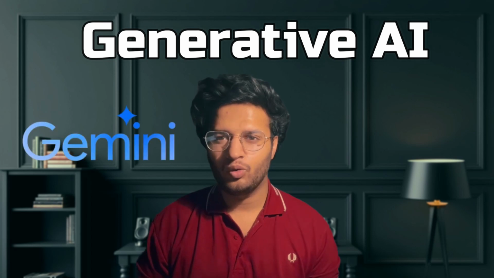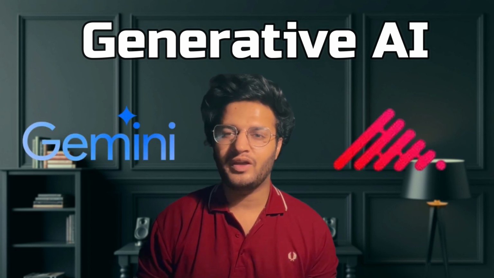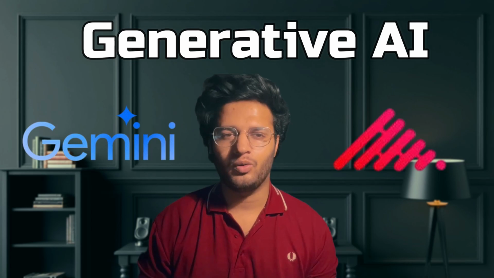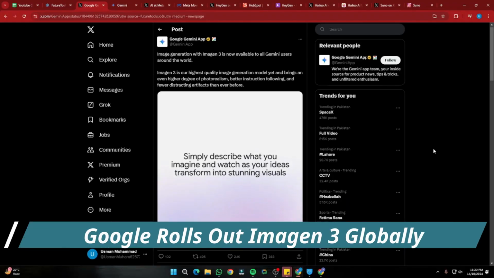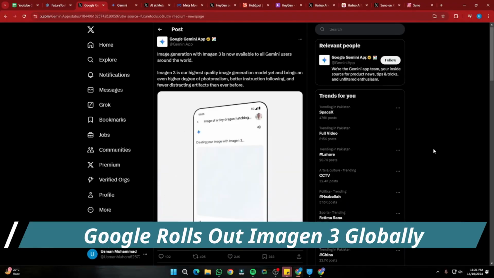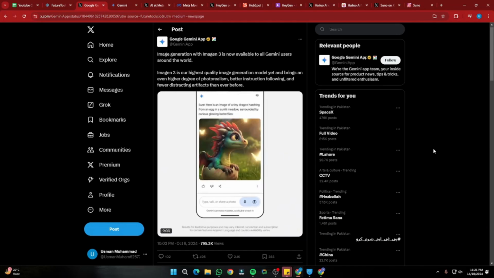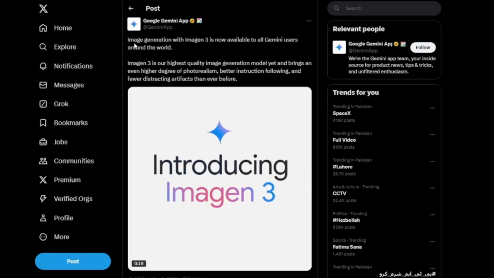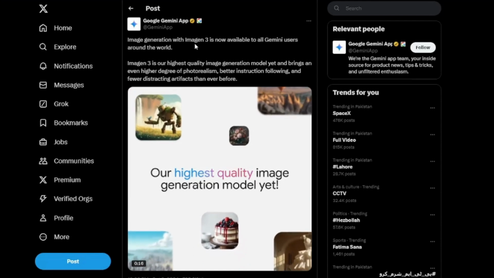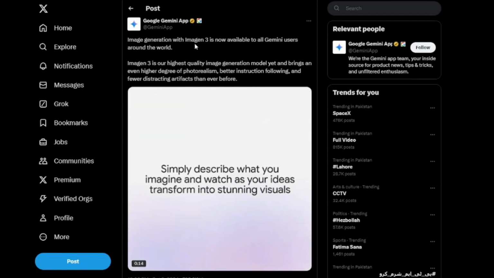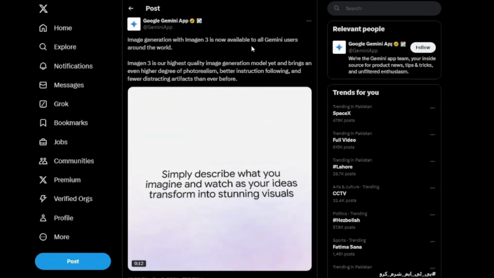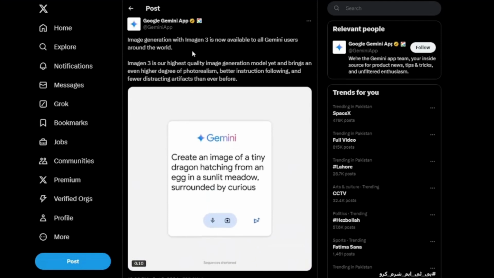Then in generative AI, the tools that we'll be covering are Google's new Imagine 3 in Gemini and the new open source AI video generator Pyramid Flow. Alright, in our next category of generative AI, we have a very exciting update from Google Gemini. On their X post, they have introduced image generation with Imagine 3, their new version of Imagine, which is available to all Gemini users around the world.